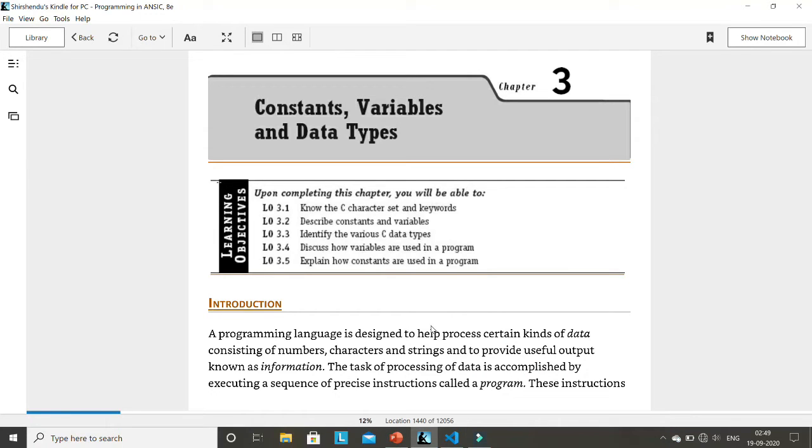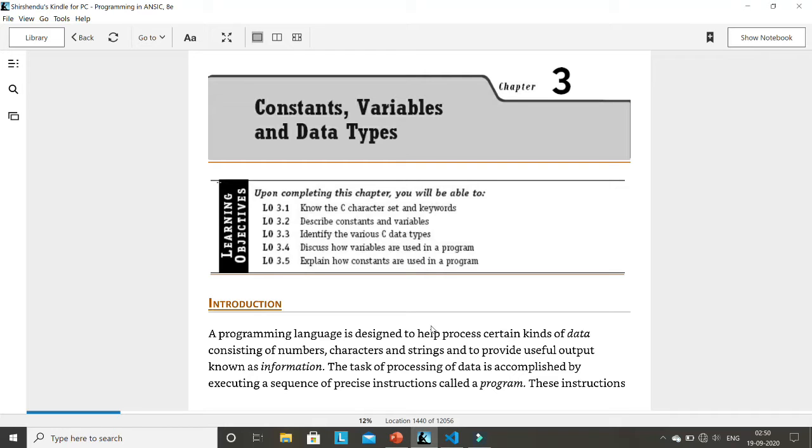I'm starting from this chapter. Every programming language like C has certain kinds of data consisting of numbers, characters, strings, and some other types of information. Based on that information, a program is composed, and when you run this program, it gives you output. And other basic things, like when you write a C program, after compiling it will be converted to assembly language, and all this I have already explained. From now onwards we'll only concentrate on C programming.